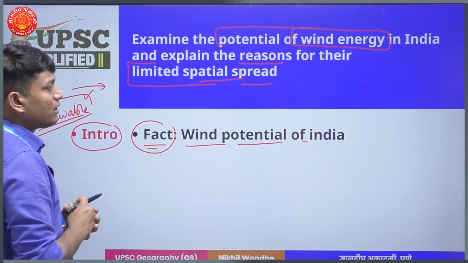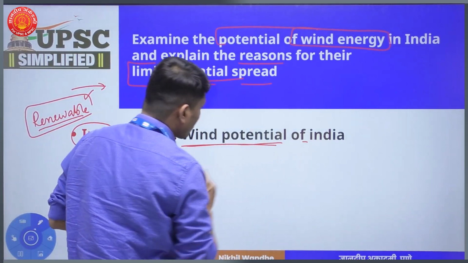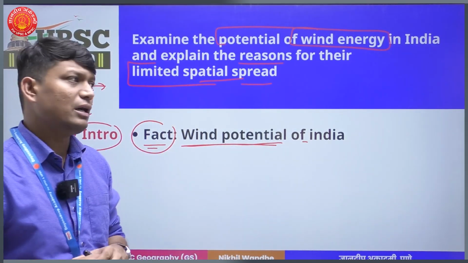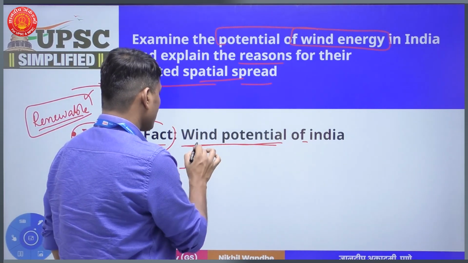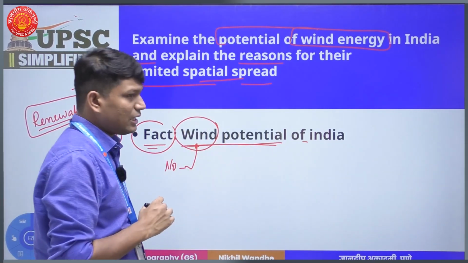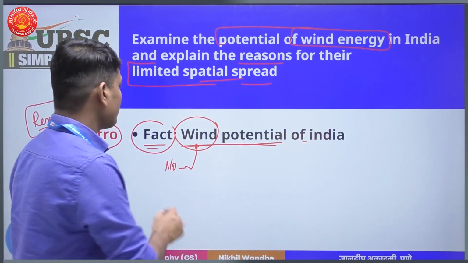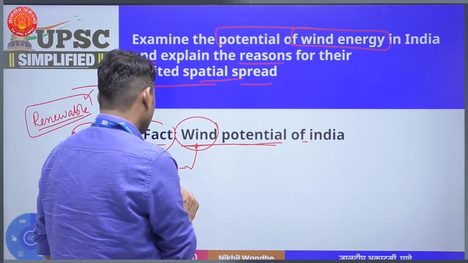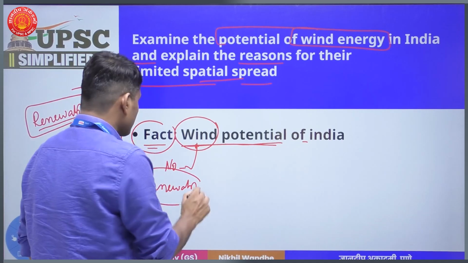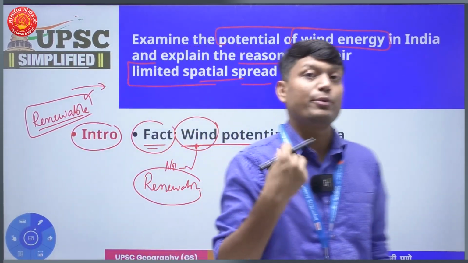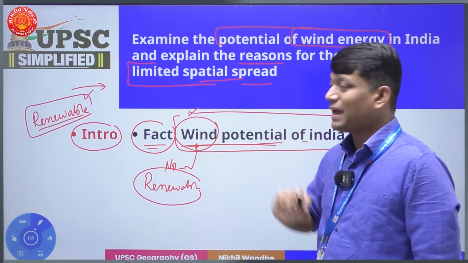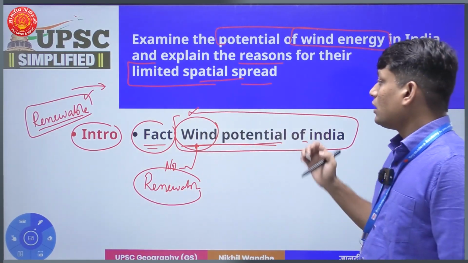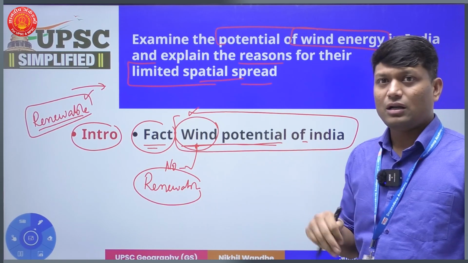Other than this, if you don't have any specific number on wind energy potential of India, you can also quote a number which is talking about wind energy in India. At the same time, you can have any other number on renewable energy in India. So that will also be acceptable, but the best possible scenario is that you should have this particular number handy, right? Now that is how I am likely to start.